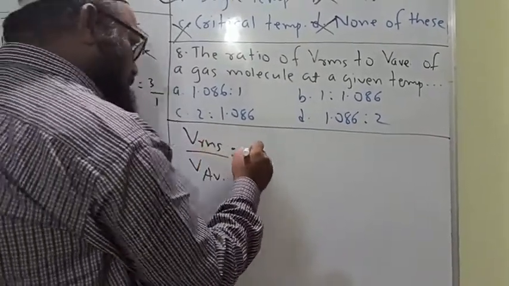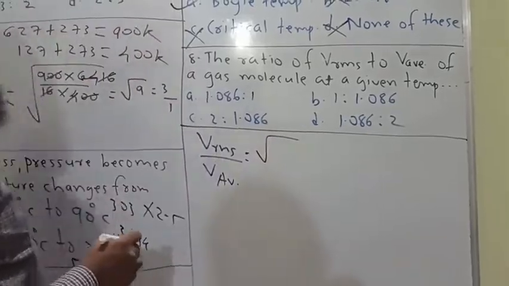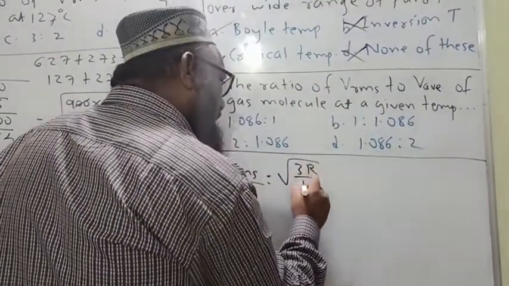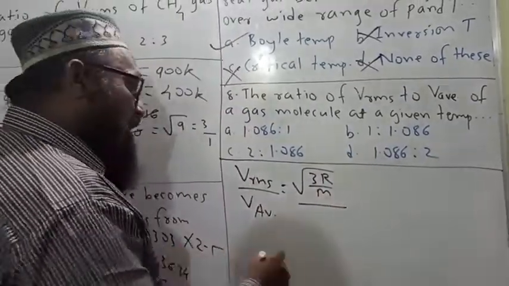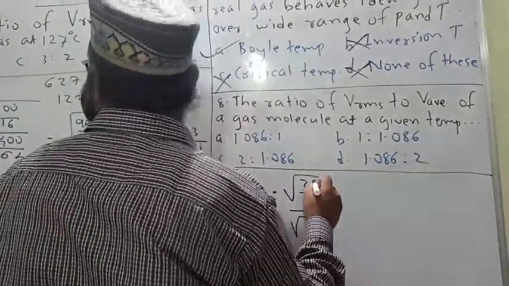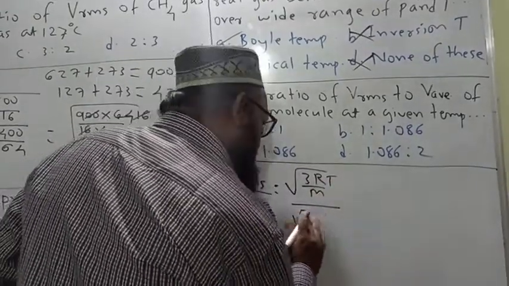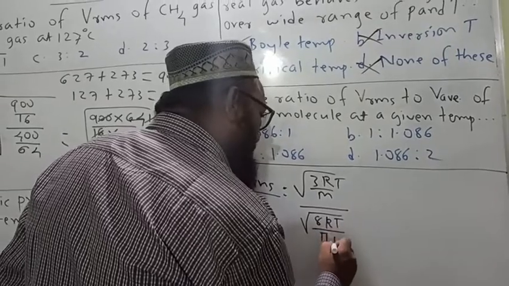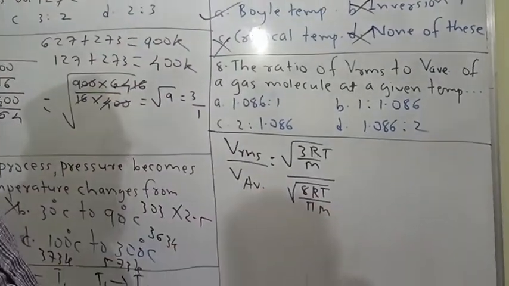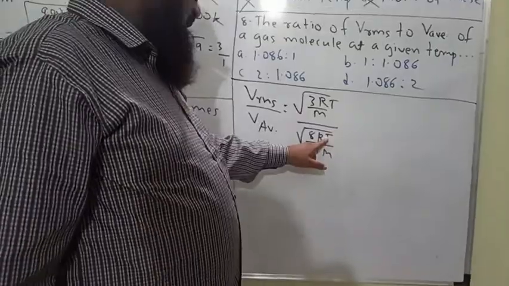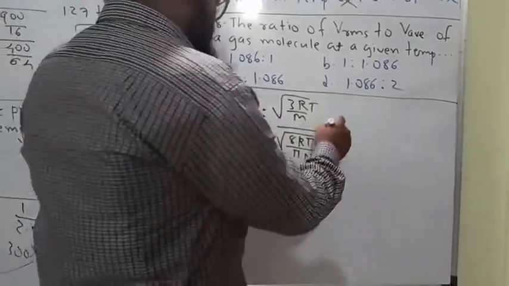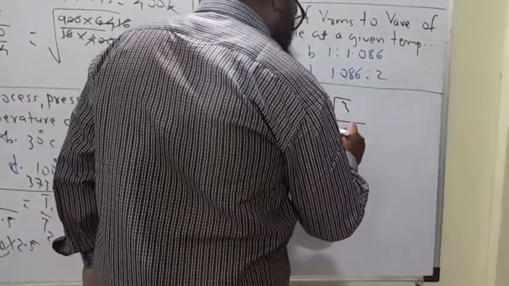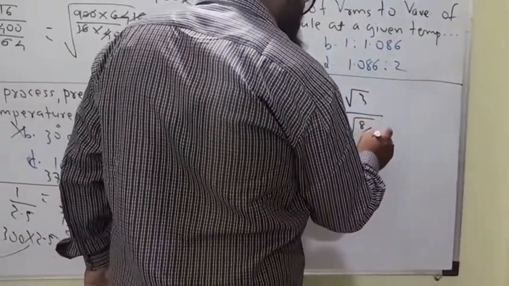For RMS velocity, we have already written root of 3RT upon M, upon average velocity root of 8RT upon pi M. Let us take this ratio. RT gets cancelled, M gets cancelled. We have root 3 divided by root of 8 upon pi.